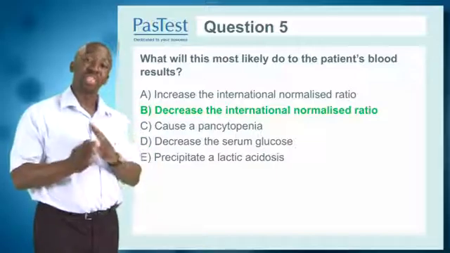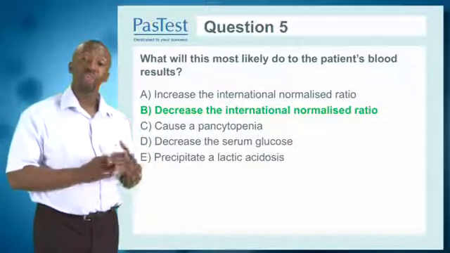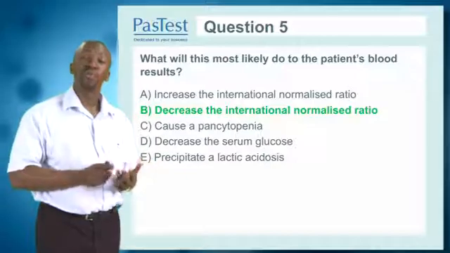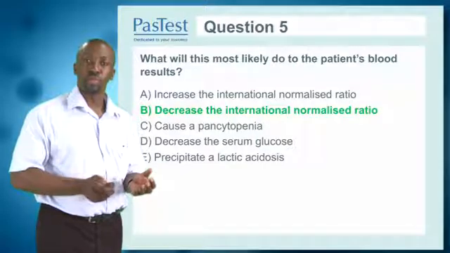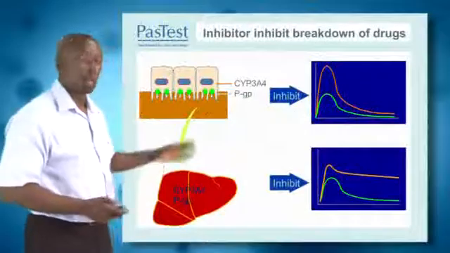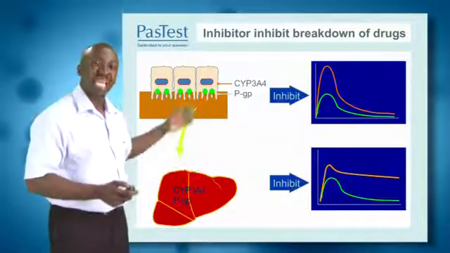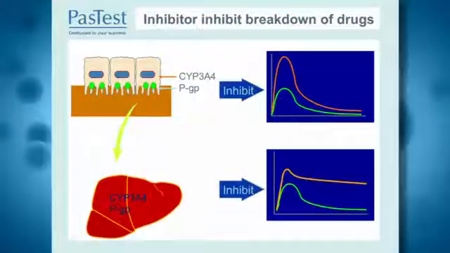It's important to differentiate this from another antifungal, which could be fluconazole. So fluconazole is a potent inhibitor of the cytochrome P450 enzyme. And if we go to the next slide, what you will see here is the process of inhibition. So in short, inhibitors inhibit the breakdown of drugs. So fluconazole inhibits the breakdown of warfarin. What that effectively does is increase the INR. So warfarin hangs around in the body longer and the INR will go up and up and up.